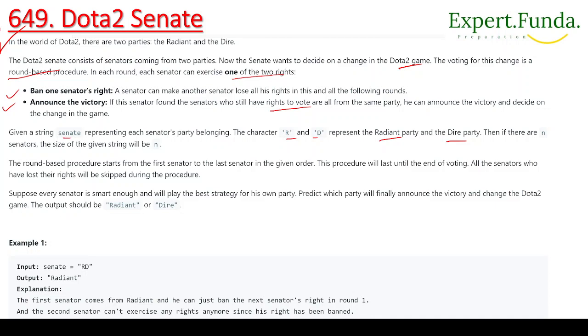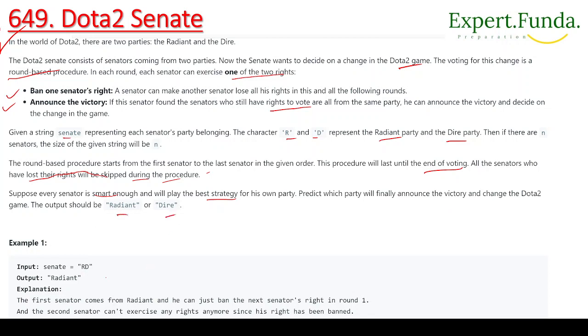Now it is saying that the round-based procedure starts from the first senator to the last senator in the given order. The procedure will last until the end of voting. All the senators who have lost their rights will be skipped during the procedure. We have to suppose every senator is smart enough and will play the best strategy for his own party. The party will finally announce the victory and change the Dota 2 game. The output will be Radiant or Dire, right?